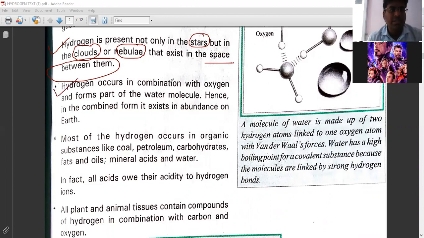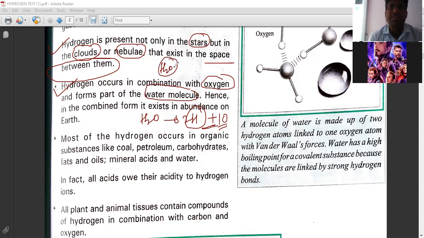Next point is hydrogen occurs in combination with oxygen and forms part of the water molecules. As I have told you earlier, H2O contains two atoms of hydrogen and one atom of oxygen, right? And with oxygen, it is also present in the gas form. Suppose H2O, water vapor is present in the atmosphere. So in water vapor, two atoms of hydrogen are there with one atom of oxygen.